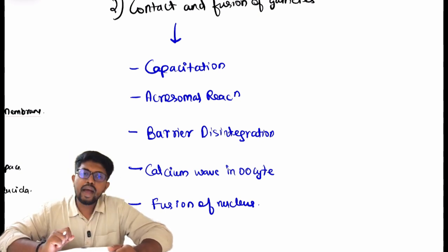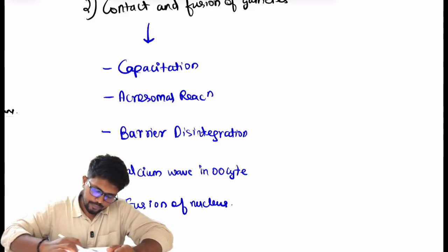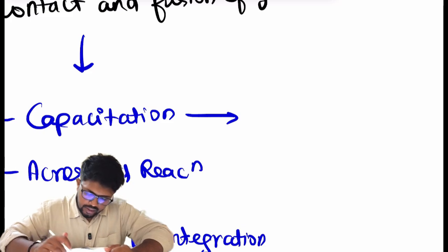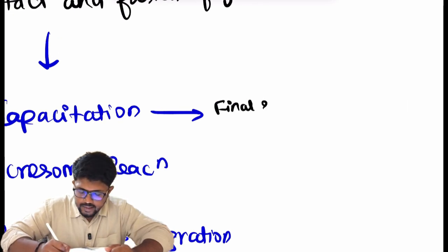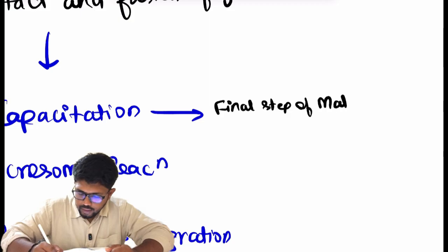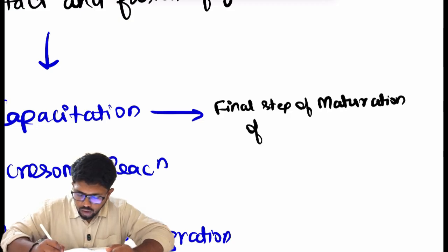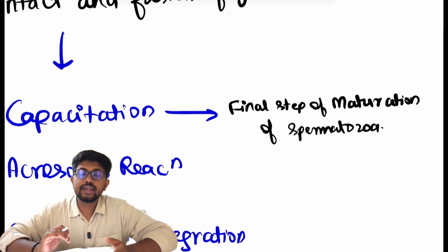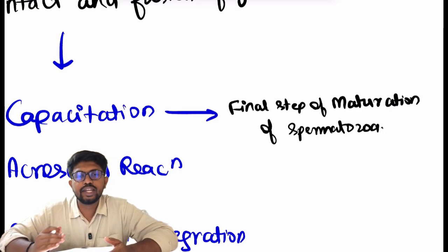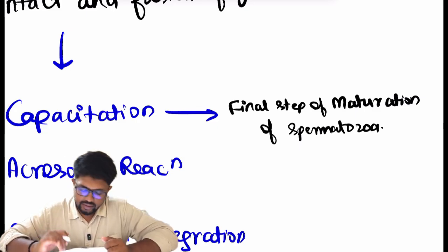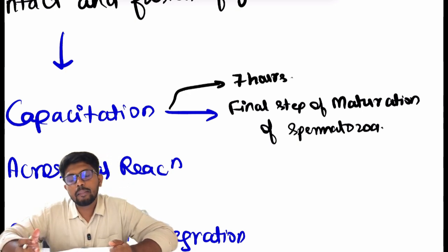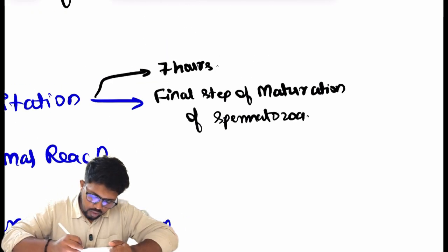So firstly, capacitation. What is this capacitation? It is the final step of maturation or conditioning of the male gamete before entering the oocyte, and the time duration is around 7 hours. Okay, and what happens in this capacitation process? There are two steps involved in this.